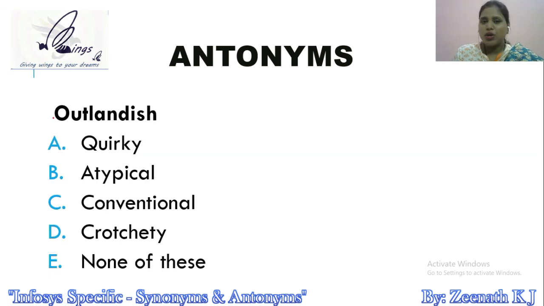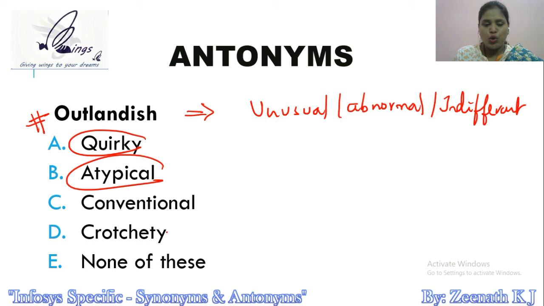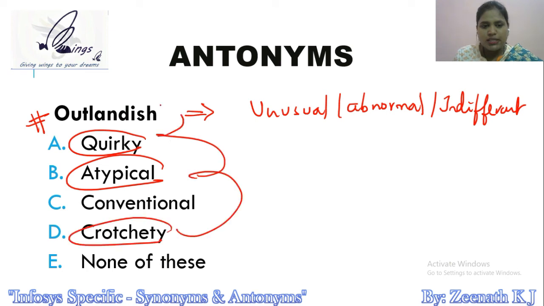The next word we have here is outlandish. Friends, outlandish means unusual or abnormal, something which is different, right? In fact, I don't know whether you noticed this or not, quirky, atypical, crotchety, all convey the same meaning.